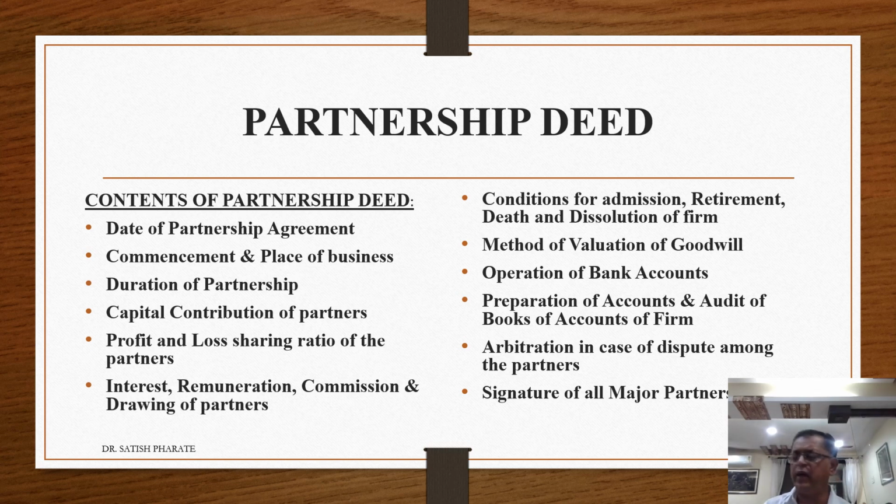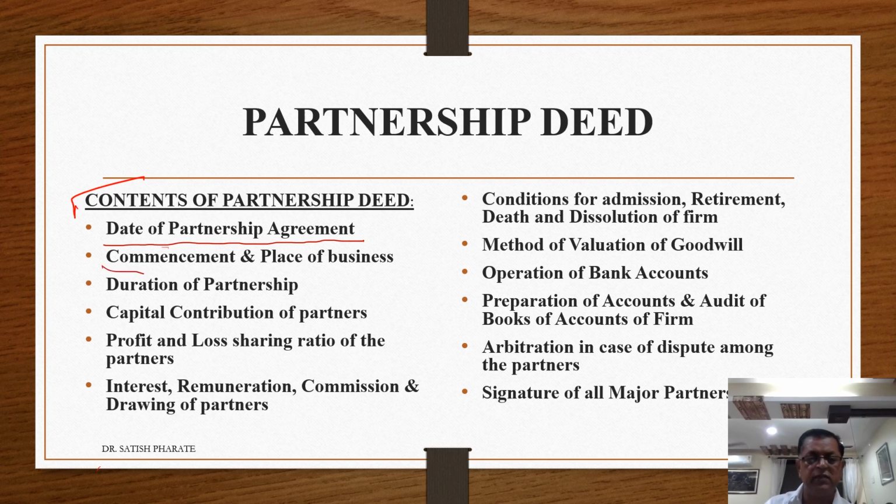What do you mean by agreement in writing? Number one, in brief, these are the contents of the partnership deed. First one is date of partnership. Now what is date of partnership? That means on which date the partnership agreement is prepared. That is date of partnership. Each partnership which is maintaining its partnership agreement must have a partnership deed, and on the first page of the partnership agreement itself, the date of partnership is mentioned.